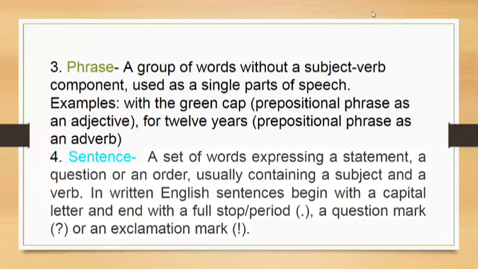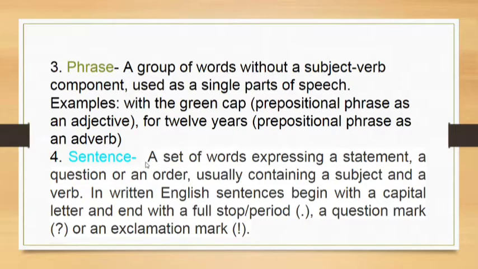Let's take a few examples. With the green cap, this is a prepositional phrase which is used as an adjective. For 12 years, this is a prepositional phrase which is used as an adverb. So it is used as a single part of speech. Here it is used as an adjective. Here it is used as an adverb.